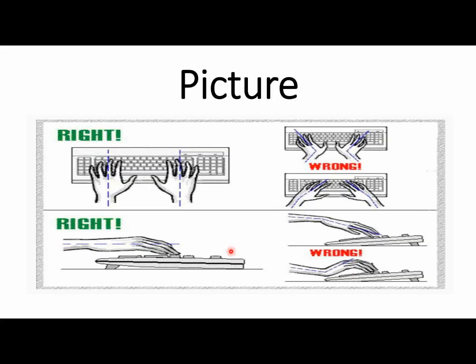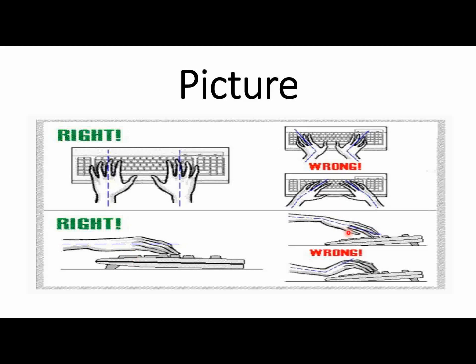So let's talk about the left hand side of the lower half. In the left lower half of the image, a hand is parallel to the keyboard, which shows the right position, but in the right side of the image, two hands are bent and it shows the wrong position, because these hands are not parallel to the keyboard. So this is the right position of the hands, and this is not parallel, these hands are bent, so you can say that this is the wrong position.